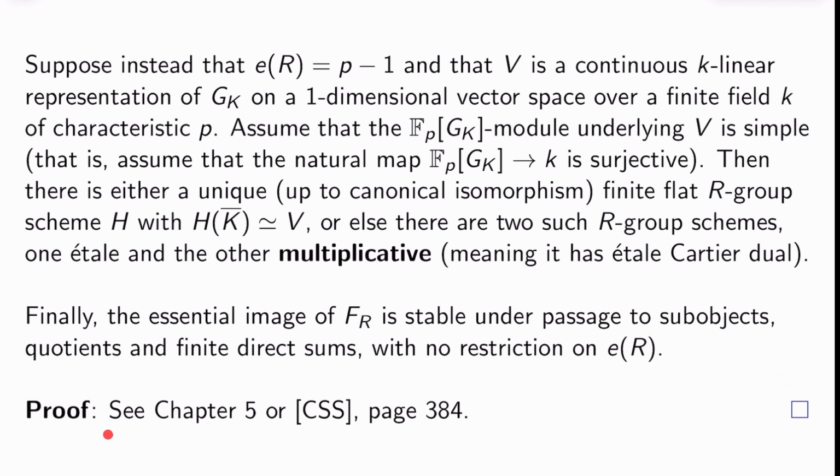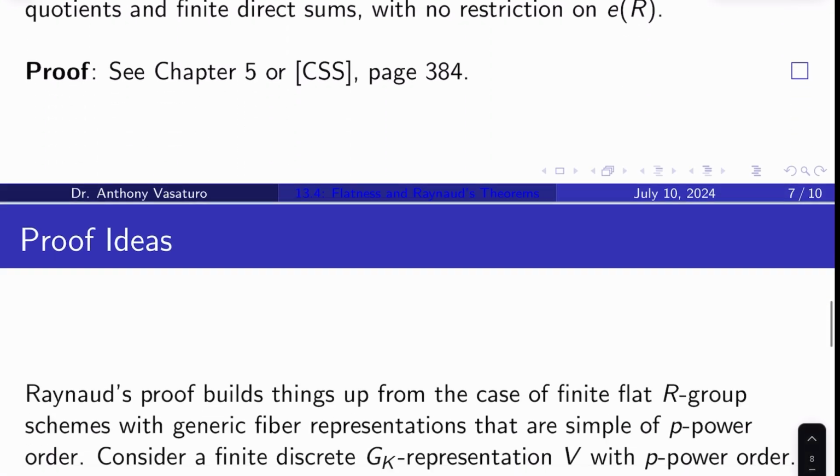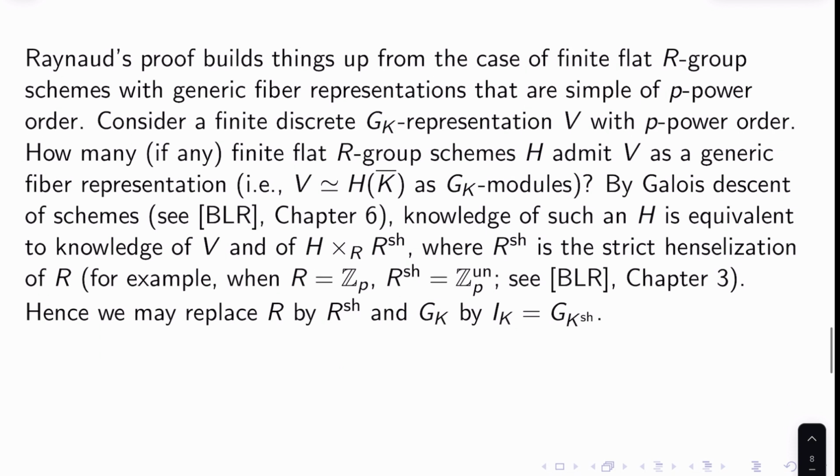Okay. So proof, see chapter 5. We talked about the proof. You can see Raynaud's paper. You can see CSS, page 384. The proof is pretty well documented in several different places. I'll talk a little bit about the proof idea, though, because the proof idea will build us up to Raynaud's other theorem that we're going to need. Raynaud's proof builds up things from the case of finite flat R group schemes with generic fiber representations that are simple of just p-power order.